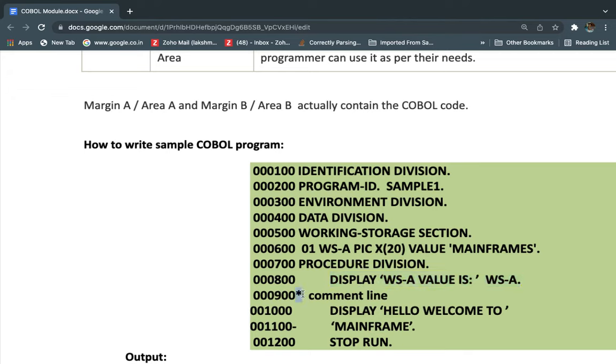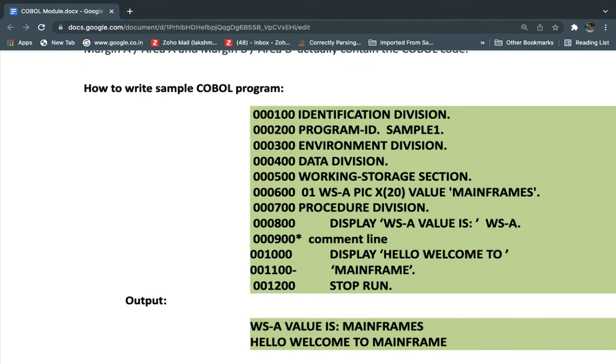I told you that in the seventh line, we can write the star, which is nothing but a comment line. Whatever code we write in this line, COBOL won't take it while compiling and executing the program. It does nothing. This line is just for the programmer's reference, to note what logic we have below. For example, if I am writing so and so program below, that information we can write by using the comment. Okay, so the next display statement, and this information we have in area B.